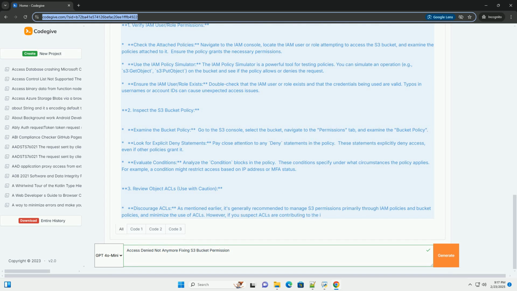9. Requester pays bucket. The bucket may be configured as a requester pays bucket. In this case, the requester must explicitly include the request payer parameter when making requests, and their account must have appropriate permissions. 10. Object ownership. When transferring objects between accounts, S3 object ownership controls who owns the object and who has access. Troubleshooting steps, a systematic approach.